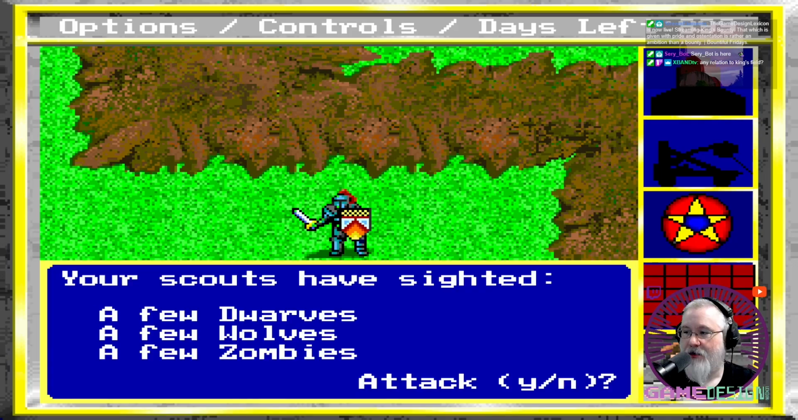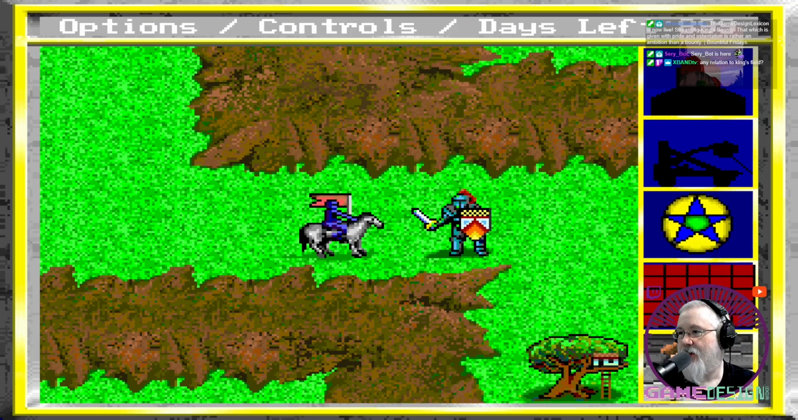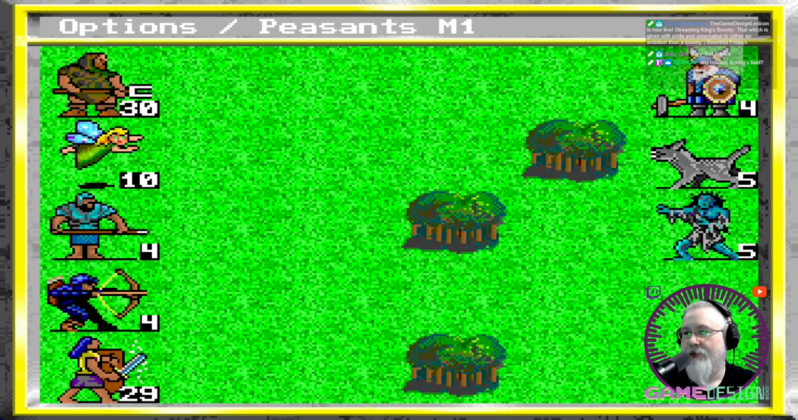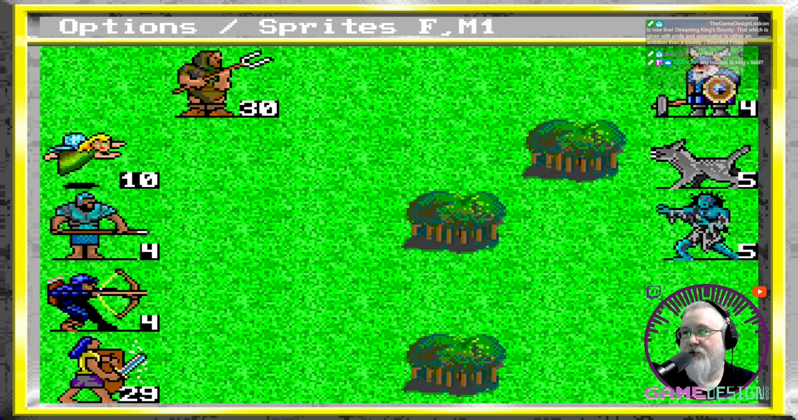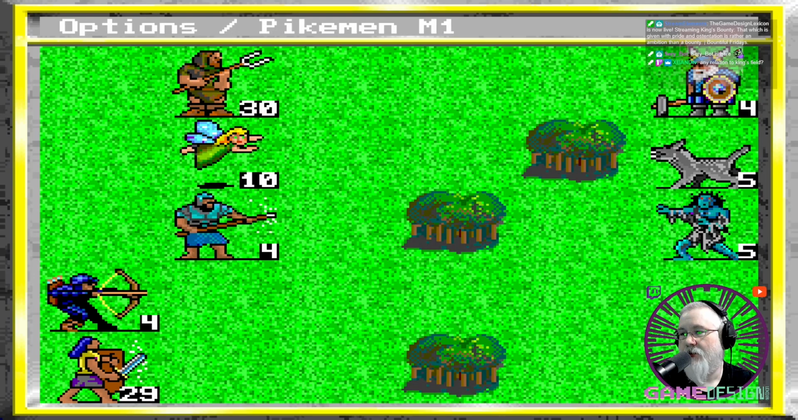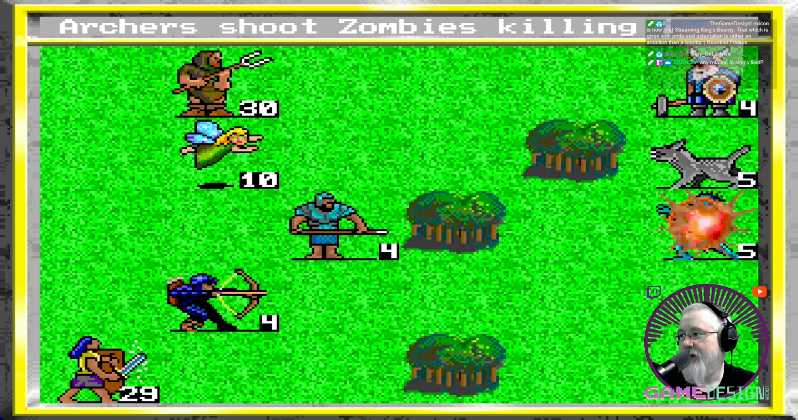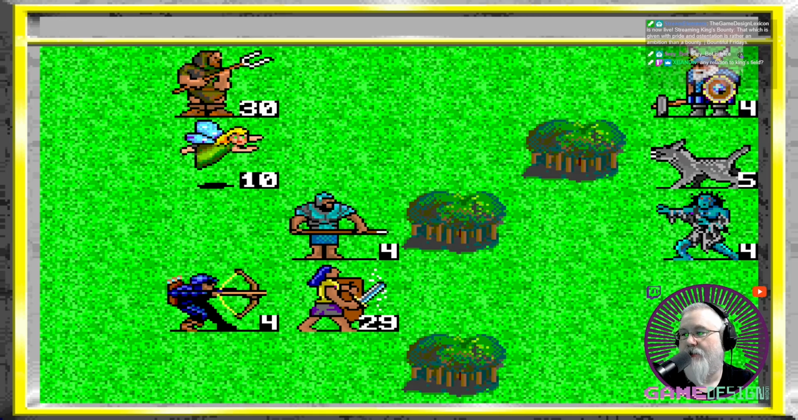Dwarves, wolves, and zombies. Now, of course, I can always hit no, but they're going to follow me, right? So let's go ahead and attack them. Peasants forward, sprites forward. Let's move those guys out into the front. Let's get these zombies shot up here.